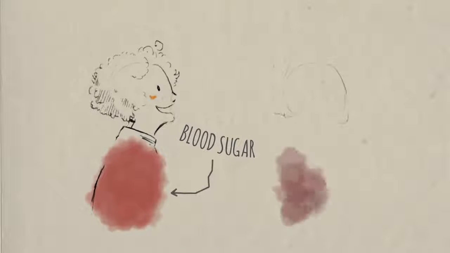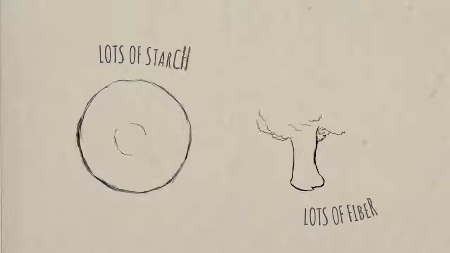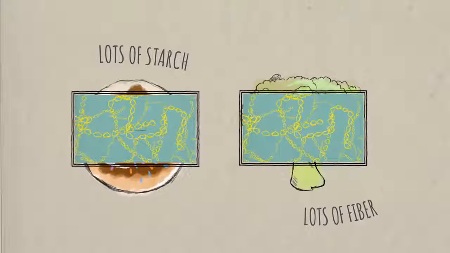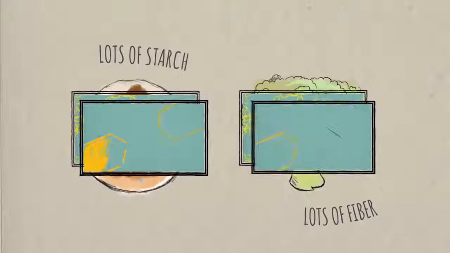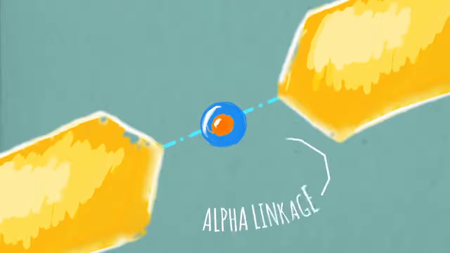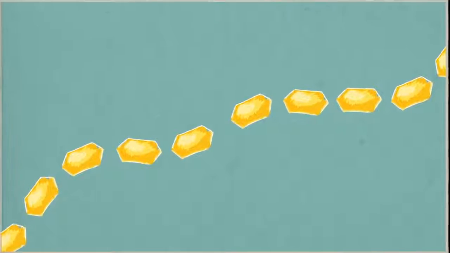but your digestive tract doesn't respond to all carbohydrates the same. Consider starch and fiber, both polysaccharides, both derived from plants, both composed of hundreds to thousands of monosaccharides joined together, but they're joined together differently, and that changes the effect they have on your body. In starches, which plants mostly store for energy in roots and seeds, glucose molecules are joined together by alpha linkages, most of which can be easily cleaved by enzymes in your digestive tract.